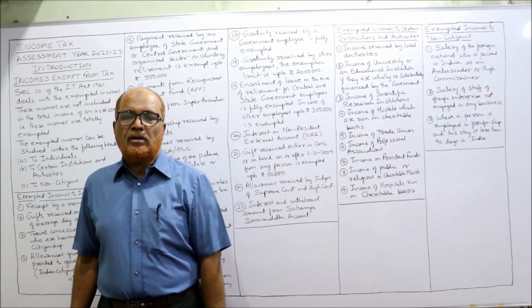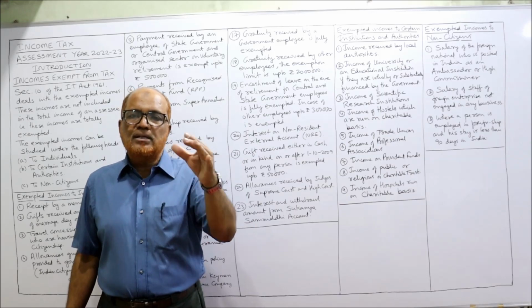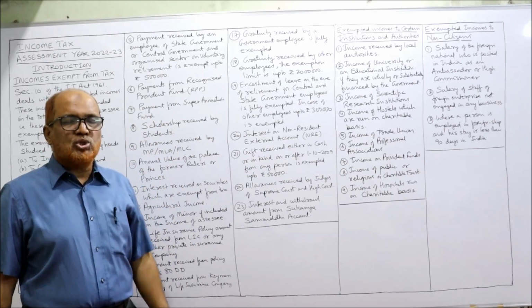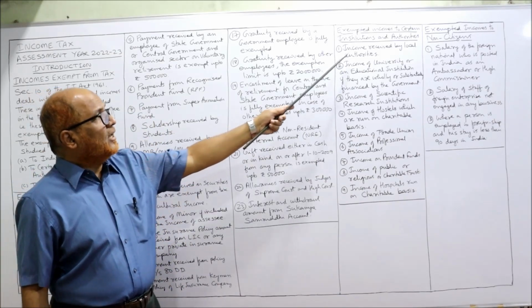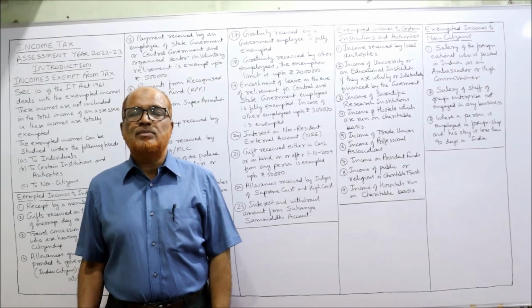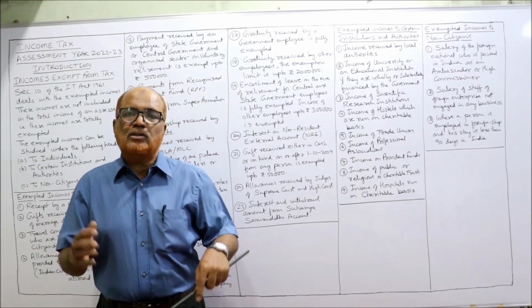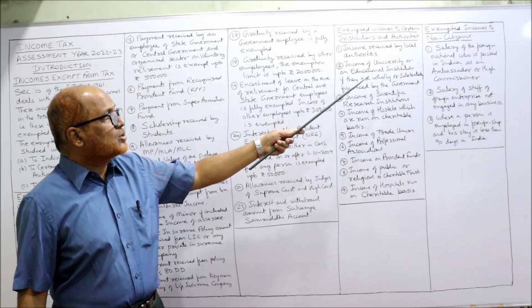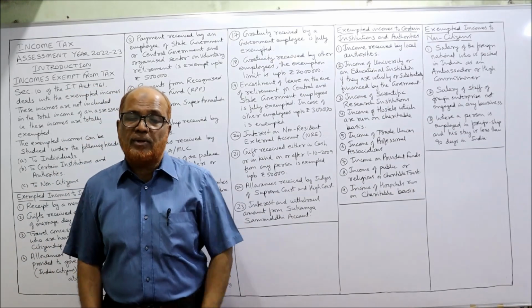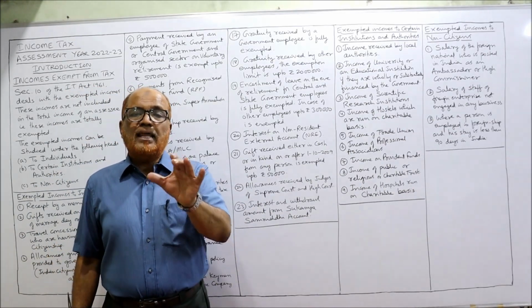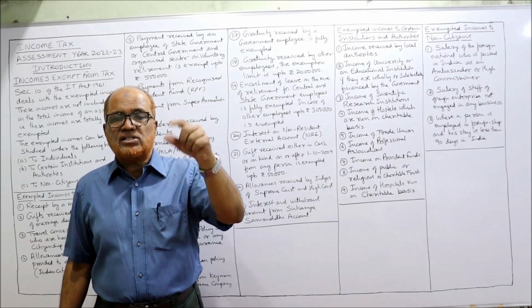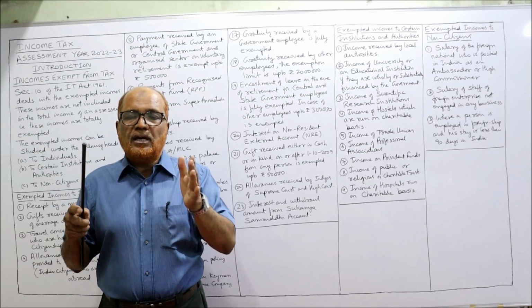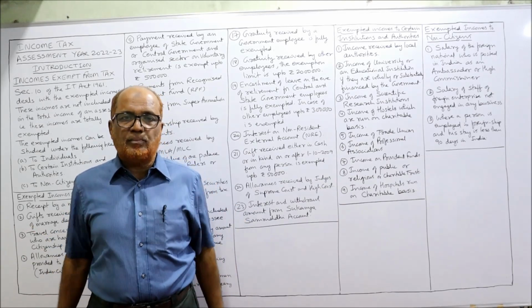So apart from individuals, some incomes are exempted for institutions or authorities. What are the exempted incomes of institutions and authorities? First one, income received by local authorities. Local authorities mean municipalities, municipal authorities. Any income received by municipal authorities is fully exempted. Income of a university or educational institution, if they are wholly or substantially financed by the government, is fully exempted from tax.